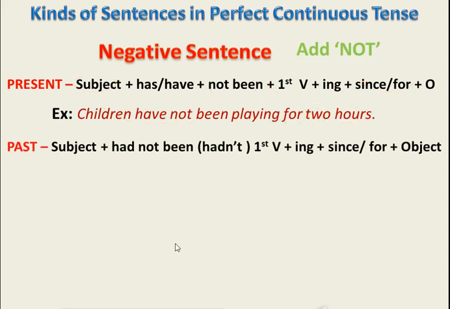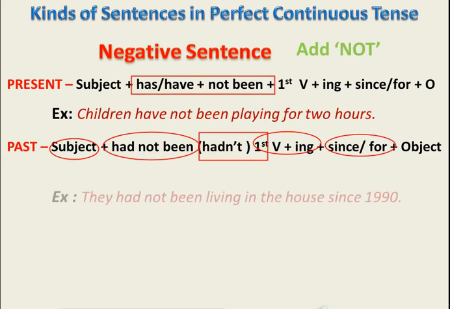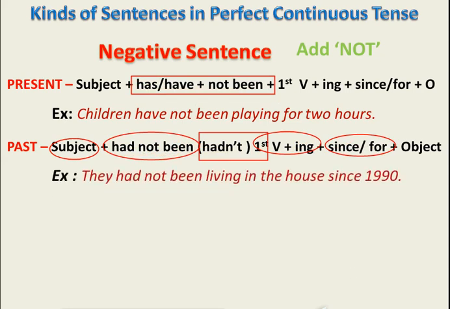Now let's talk about past tense sentence structure. Again, first of all, we'll have subject with had not been with first form of verb followed by since or for. Students, remember one thing, as we have discussed earlier also, had not been can be written in short form also, hadn't, and same way you can write has not and have not as well, haven't, hasn't. Let's take an example.